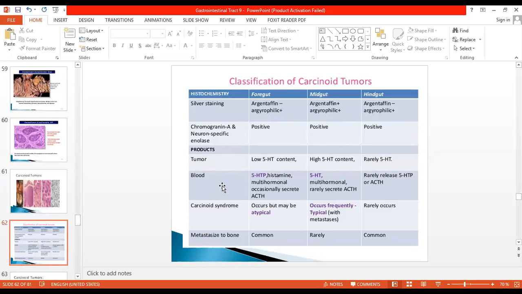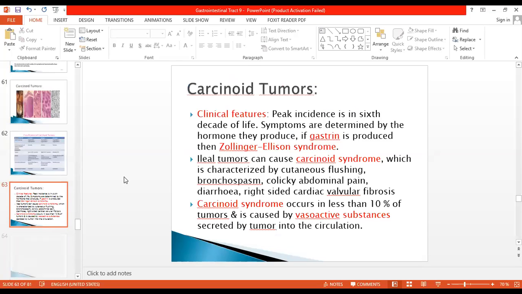They can also produce other hormones, and they can lead to carcinoid syndrome. In the blood, they can produce 5-HTP, histamine, multi-hormonal, occasionally secrete ACTH. All of them can do this secretion. They can lead to carcinoid syndrome, especially those which metastasize to the liver. In the liver, these products are not metabolized, leading to carcinoid syndrome.